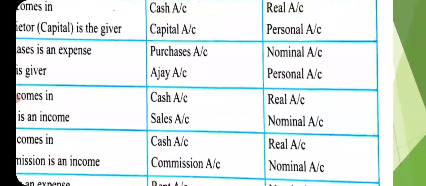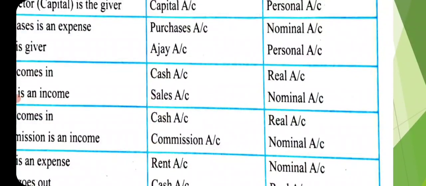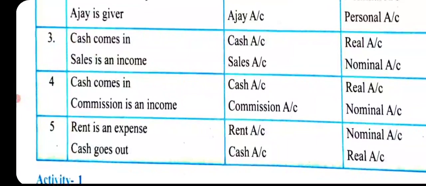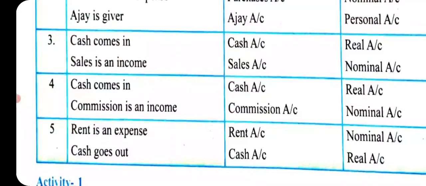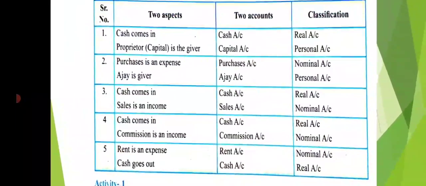Cash account is real account, that is we can see the cash. Sales is nominal account, that is income. Next one is cash comes in, commission an income. We received cash, so cash account. Second account is commission account. Cash is real account and commission is nominal account.